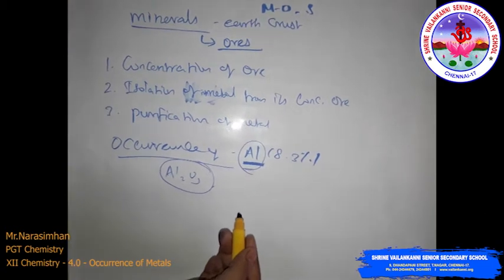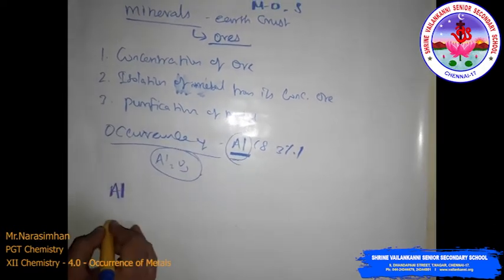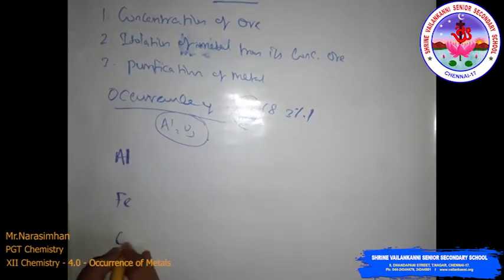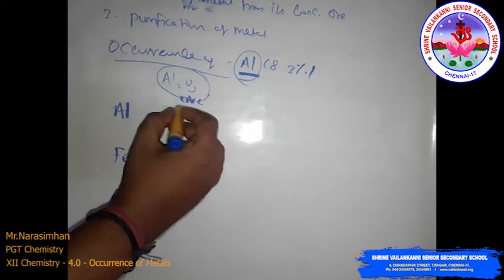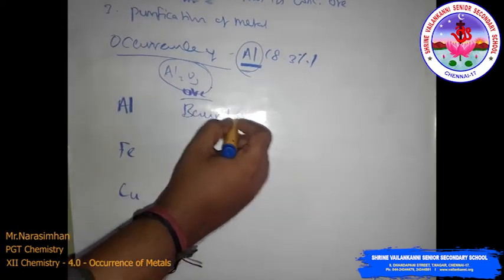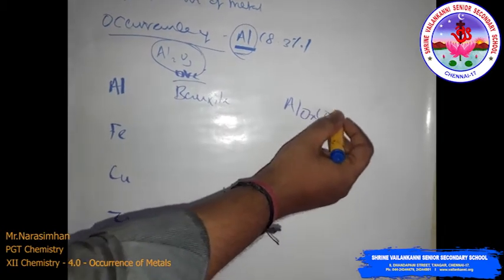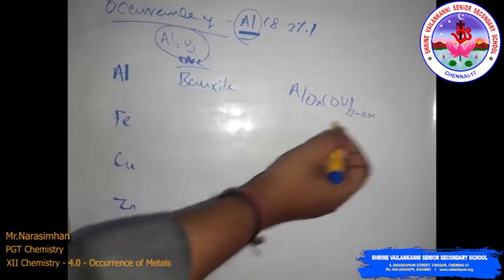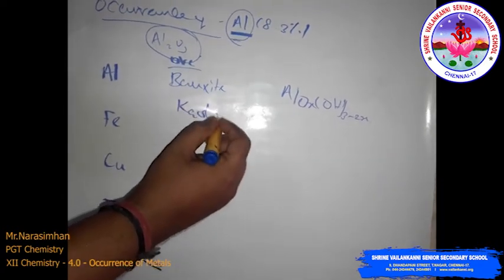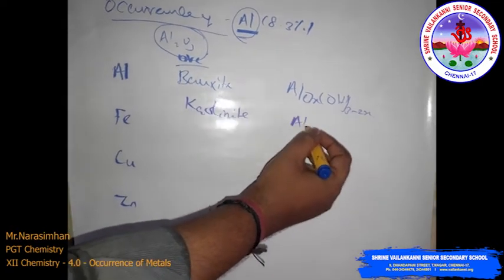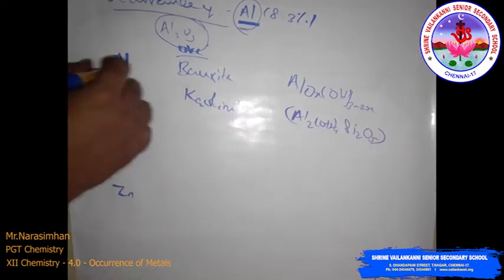The important metals are aluminum, iron, copper, and zinc. For aluminum, the main ore is bauxite, with composition AlOx(OH)3-2x. Then there is kaolinite, Al2(OH)4Si2O5. So these are the main ores of aluminum.